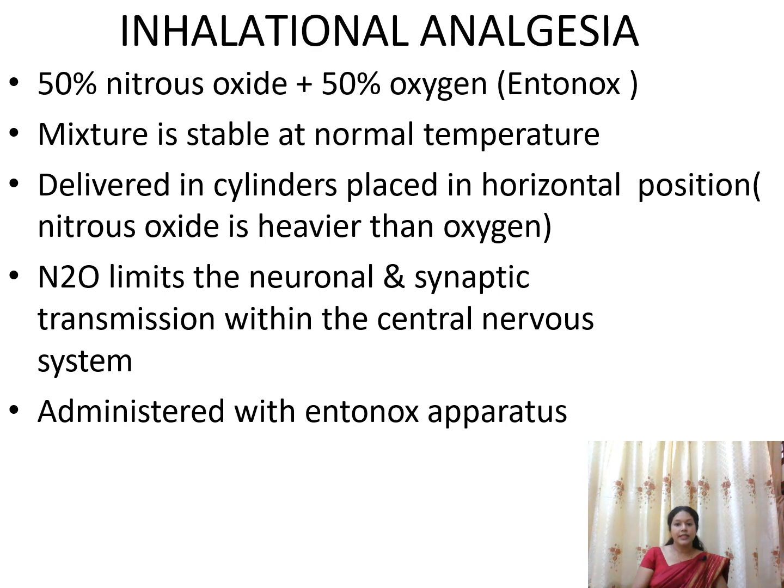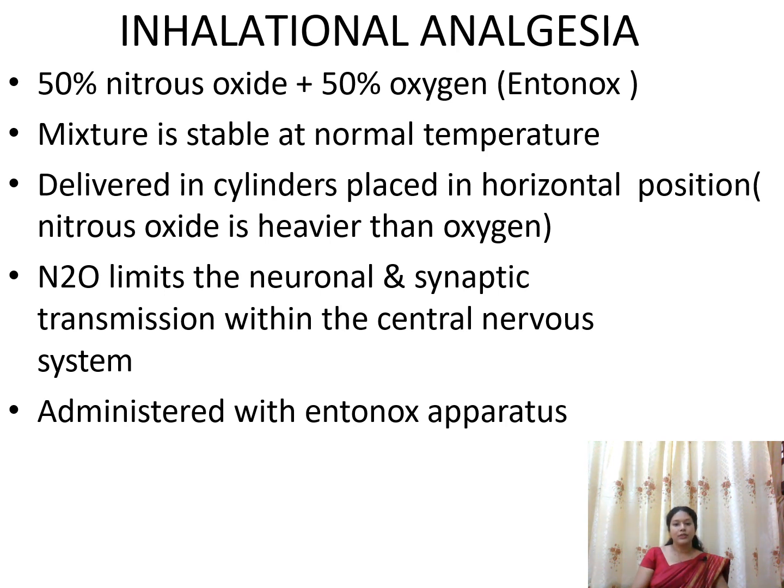Next one is inhalation analgesia. You can use 50% nitrous oxide and 50% oxygen, that is Entonox. This mixture is stable at normal temperature, but these cylinders we place in a horizontal position because nitrous oxide is heavier than oxygen. So in order to make sure the two gases mix, we always keep the cylinder in the horizontal position.